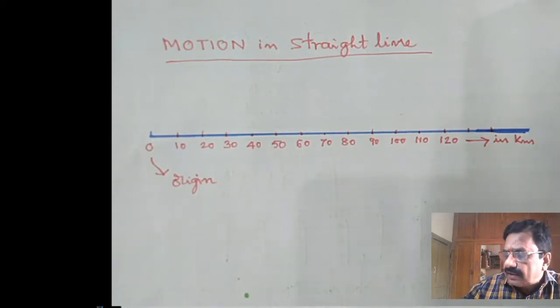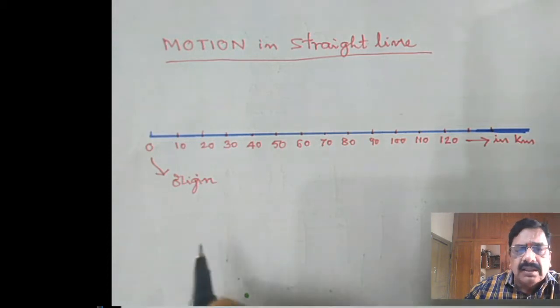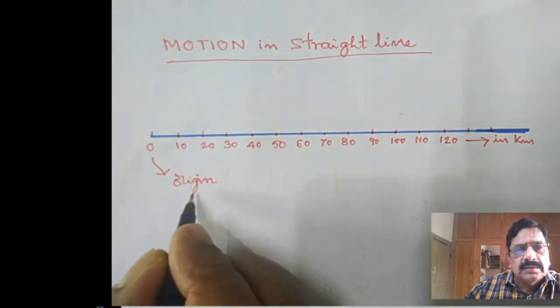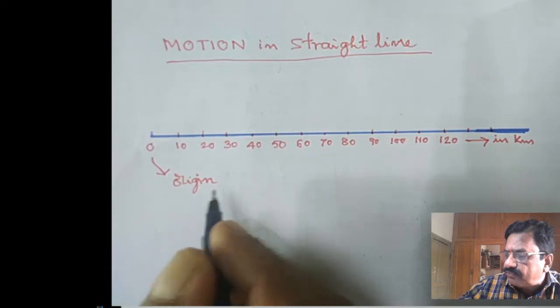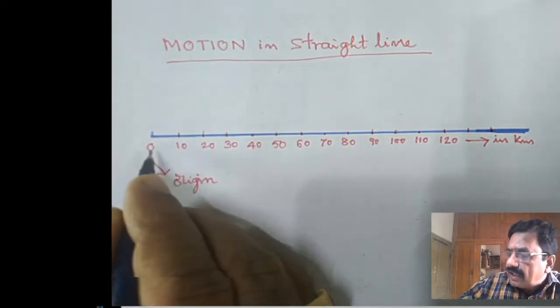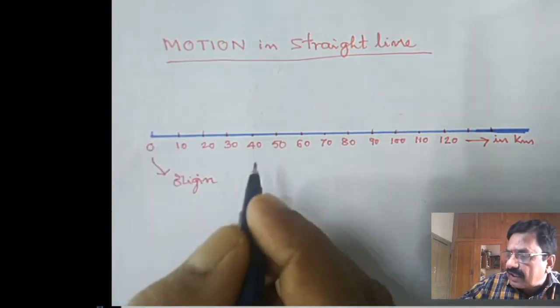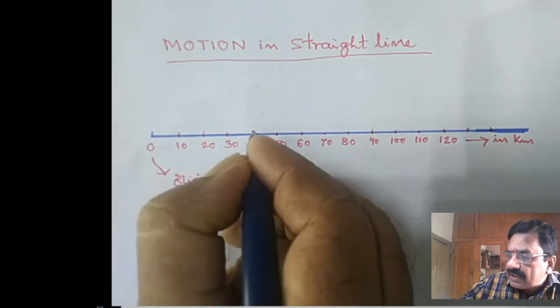Let us consider the motion of an object from the starting point. Here let us consider a person has started from the origin and has gone up to this point, 40 kilometers. Let us consider, for the sake of understanding, it is A. How much distance has he travelled?